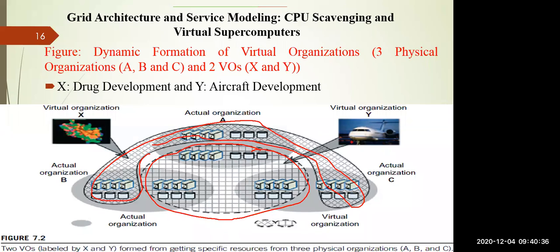So multiple physical organizations can combine and make different virtual organizations for particular solutions, because these virtual organizations require more resources than a single physical organization. That is the purpose why people are combining and creating virtual organizations to execute a particular grid project.